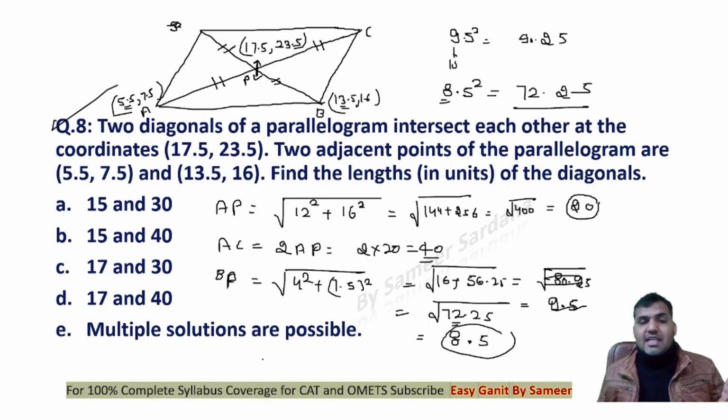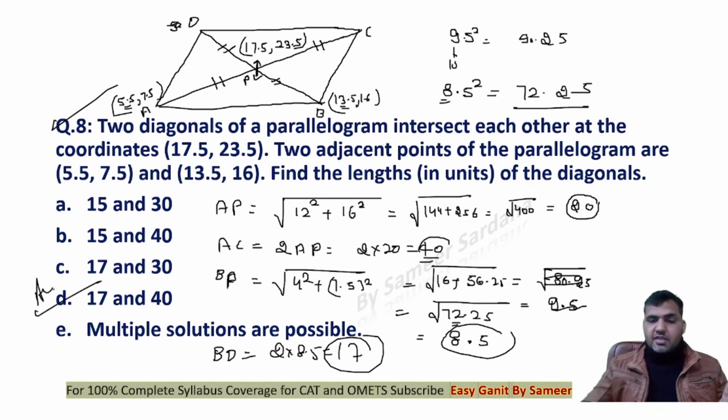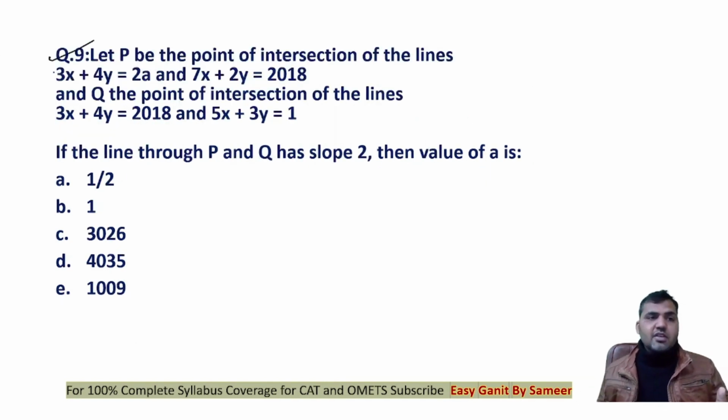So see that the second diagonal, let's say this is BD. The second diagonal BD will be 2 times 8.5, which will be equal to 17. So 17 and 40. One diagonal is 17, the other diagonal is 40. 17 and 40 will be the correct answer. Option D is the correct answer. That's the last question of coordinate geometry from the previous XAT paper, guys.